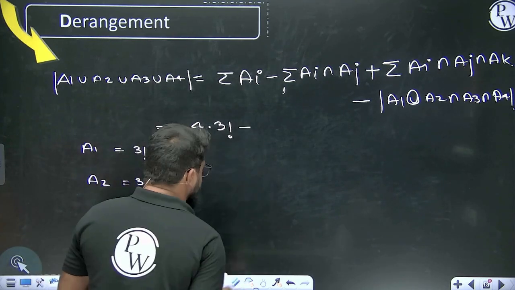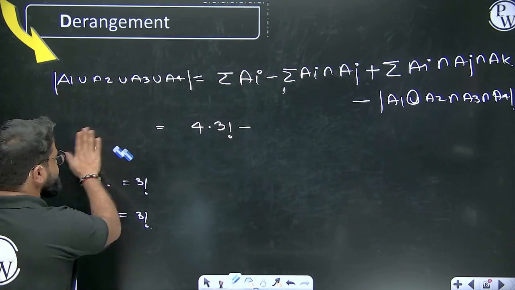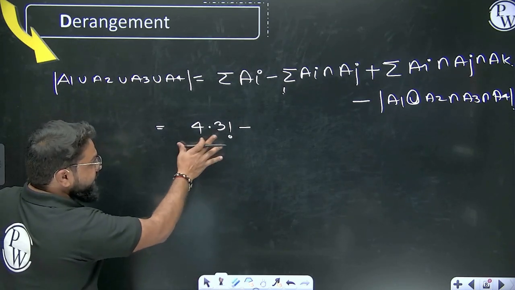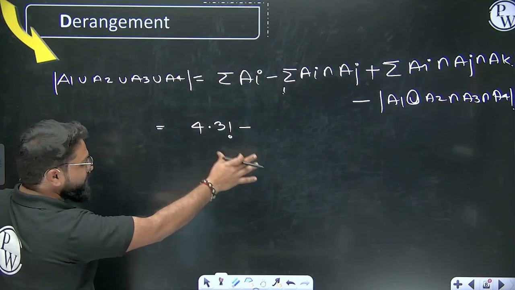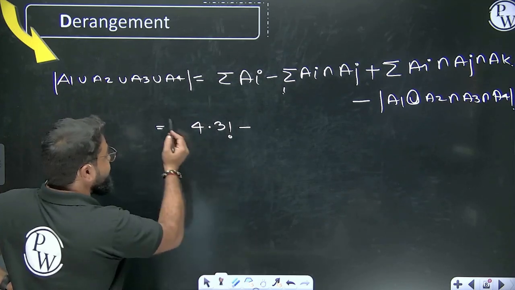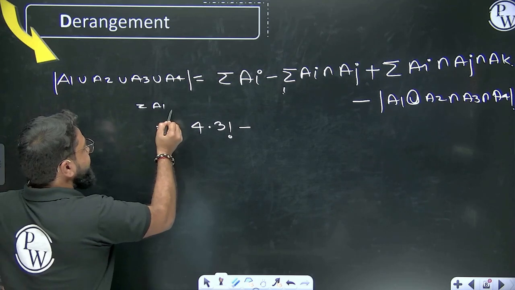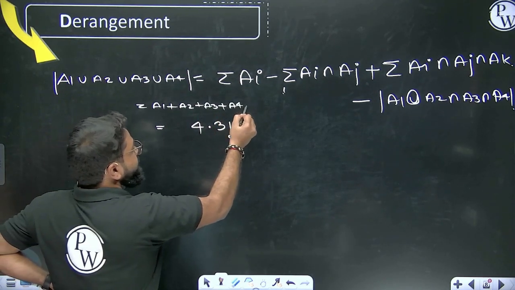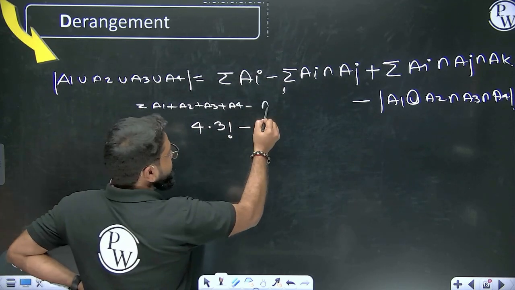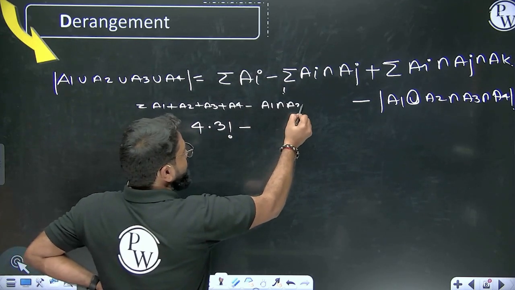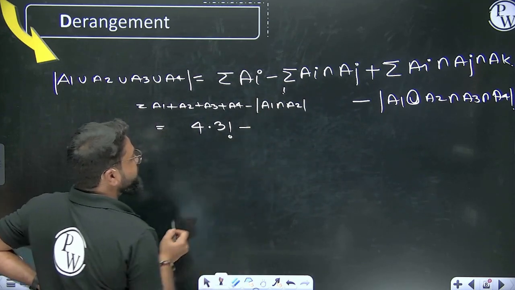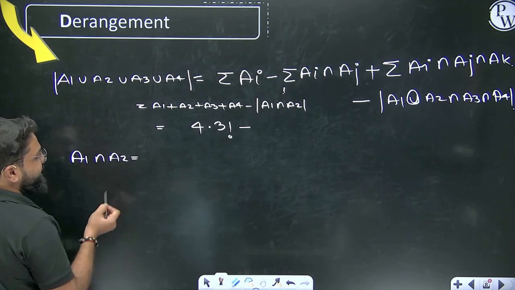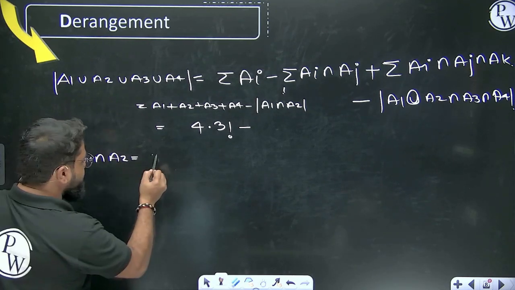After that, what will happen here? Now everyone try to understand these things. This is very important, the next topic. Now 4 into 3 factorial here is A1 plus A2 plus A3 plus A4, or if you want to go for it in more detail, I can write A1 plus A2 plus A3 and then plus A4. Now we have to remove 2, that means here you will be removing A1 intersection A2. This is one possibility. So how many ways can you do it? A1 intersection A2 says that the first and second elements are at the right position. In how many ways can you do this?